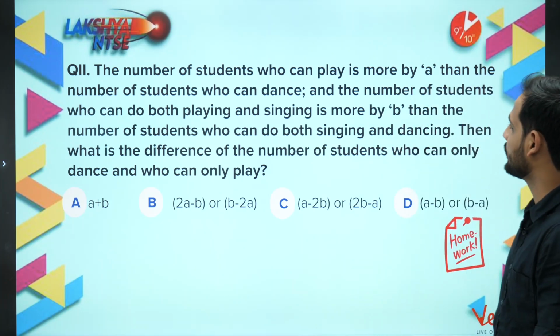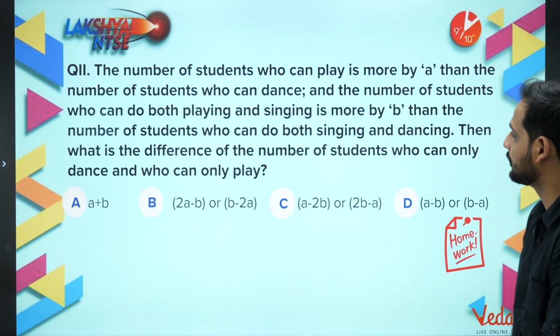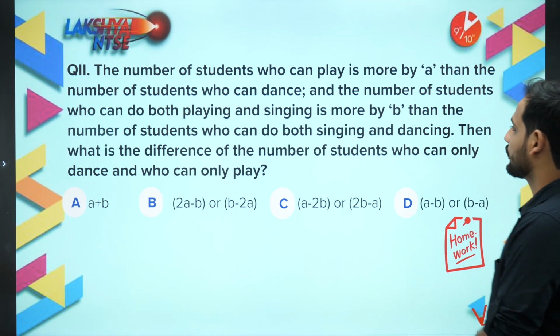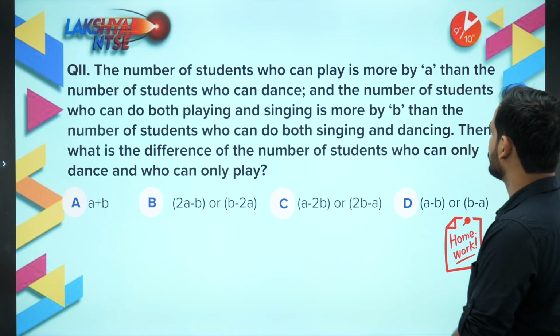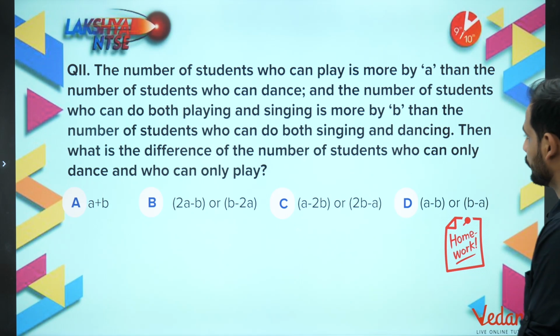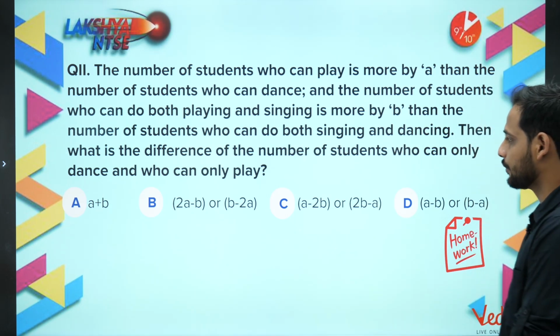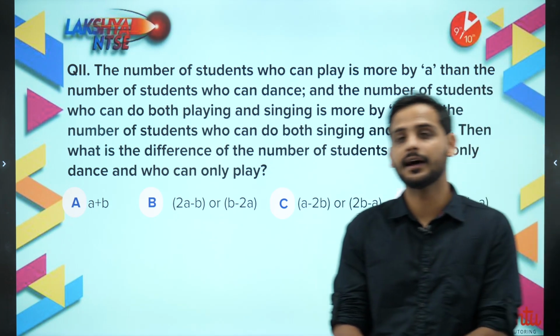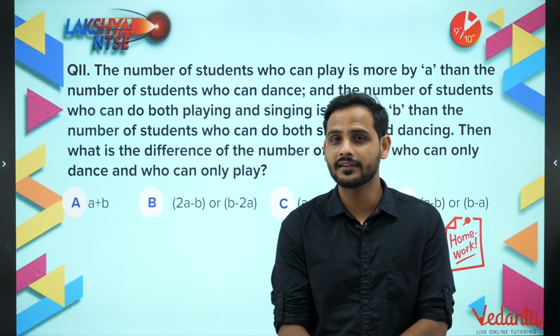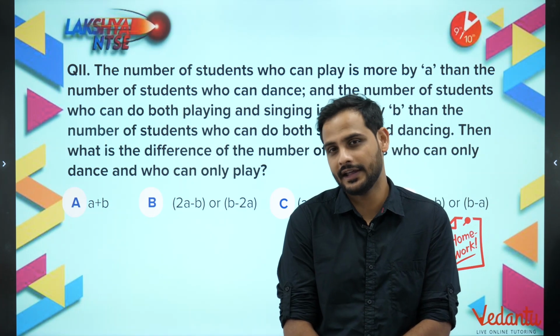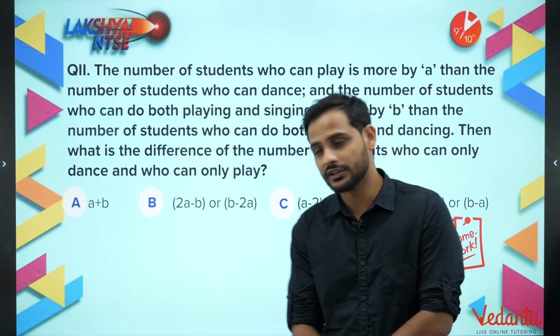We have the number of students who can play is more by A than the number of students who can dance. The number of students who can do both playing and singing is more by B than the number of students who can do both singing and dancing. What is the difference between the number of students who can only dance and who can only play? We know the Venn diagram would be something like playing, singing and dancing. Some students can do any two activities, and some students can do all three activities.